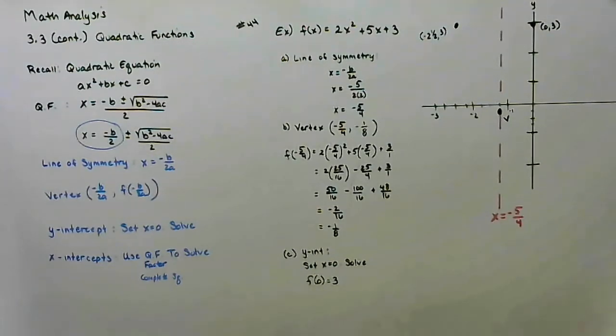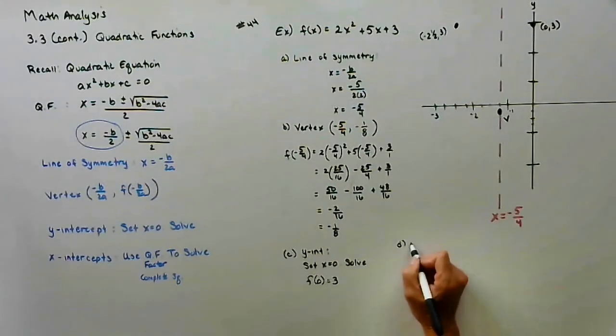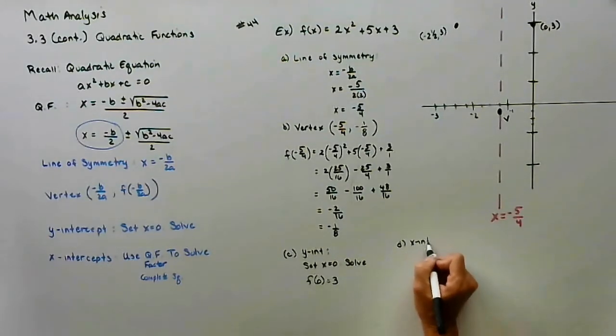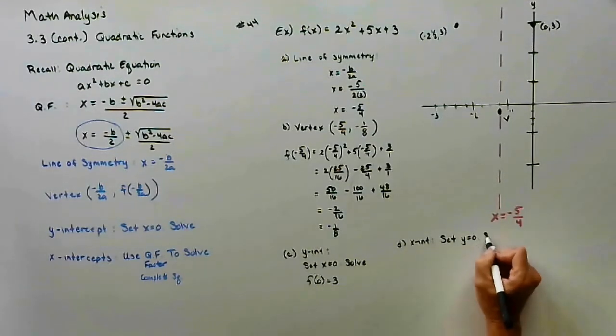Feel free to factor. Feel free to complete the square. I wonder if I should just... Now I'm going to go ahead and factor, since I told you I would. So x-intercepts, set y equal to 0 and solve.